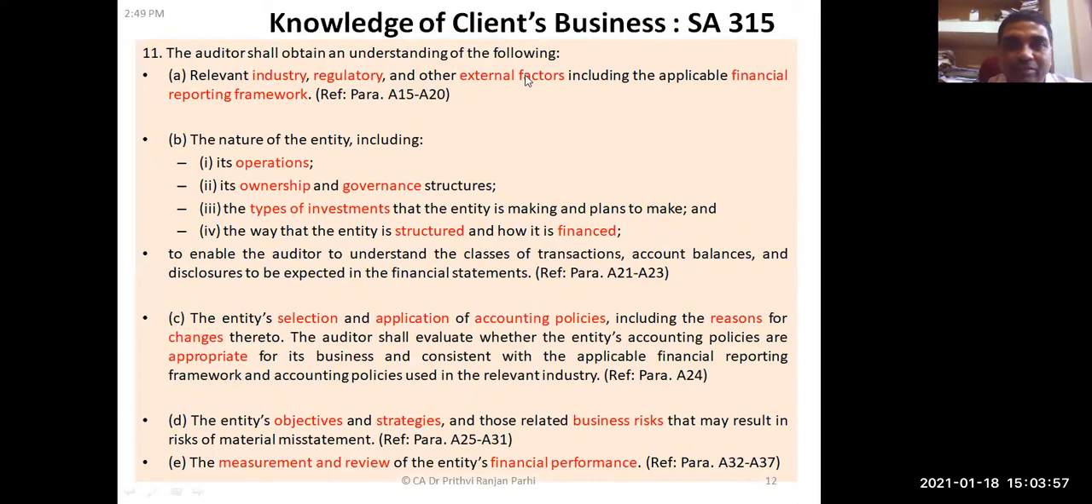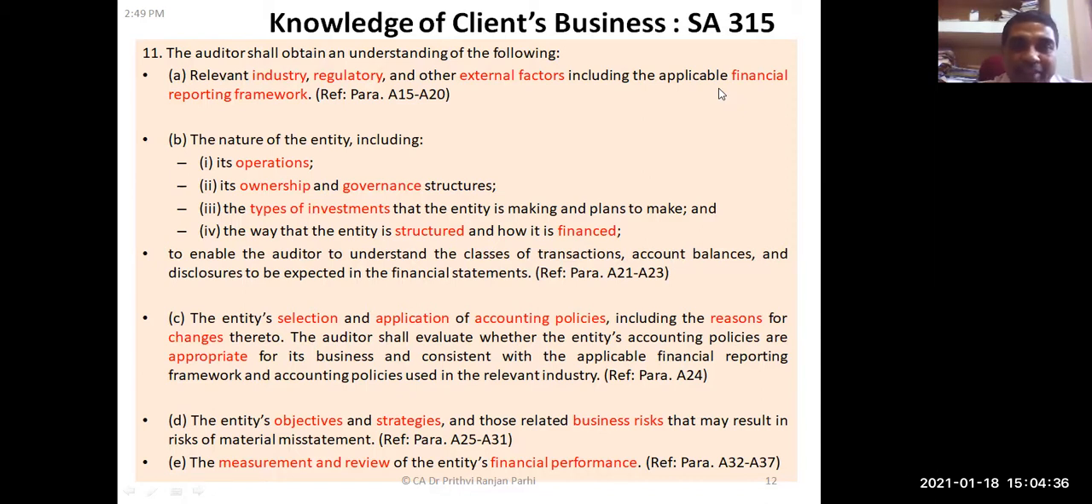Okay. Now, SA 315 talks about knowledge of client's business. Some of the points we will be learning here right now. Auditors shall obtain understanding of the following. What is that? Relevant industry, regulatory, and other external factors, including applicable financial reporting framework. Auditors should have knowledge about all these things. What is the industry situation? What are the regulations applicable to that organization? External factors, as well as what is the appropriate financial reporting framework one should know.